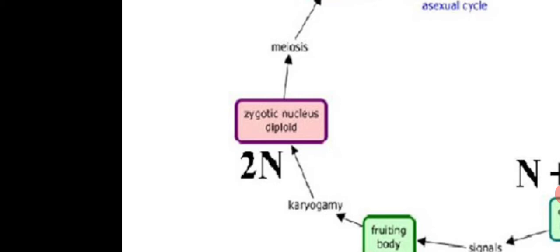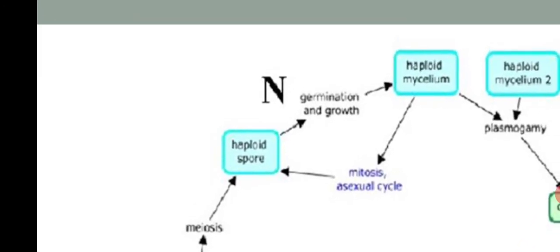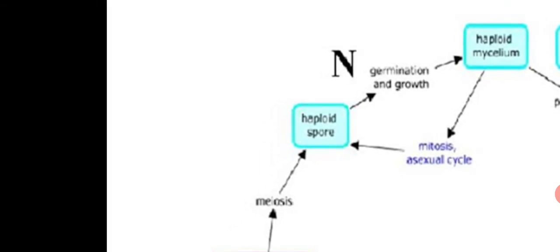But in fungi we use the term synkaryon. Dikaryon becomes synkaryon. Syn means fusing or fused, and after the synkaryon or diploid nucleus formation, it undergoes meiosis, and again forms haploid spores, that is ascospores.